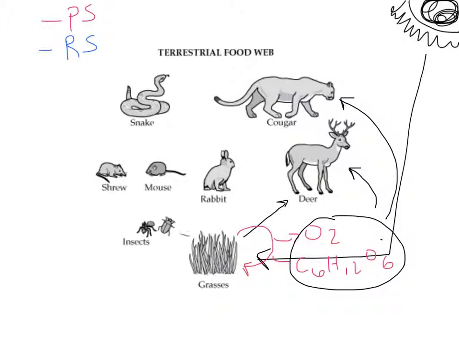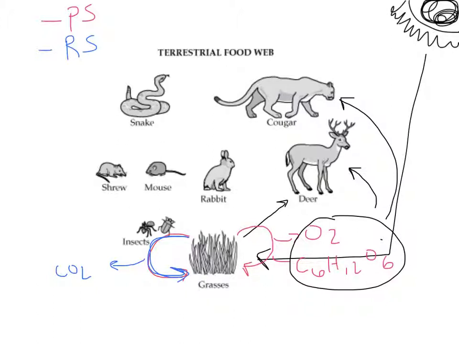Plants can also do, that should be blue, plants can also do cellular respiration, meaning that they can take the glucose, the sugar, and they can create CO2. If you remember, photosynthesis required CO2 in order for it to properly function.